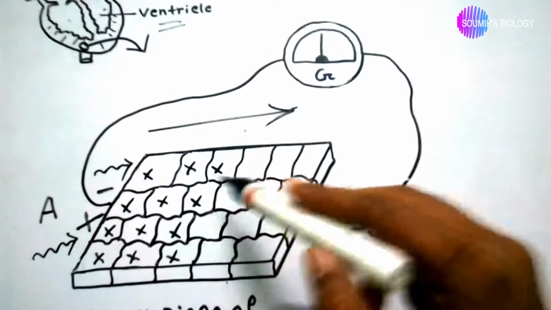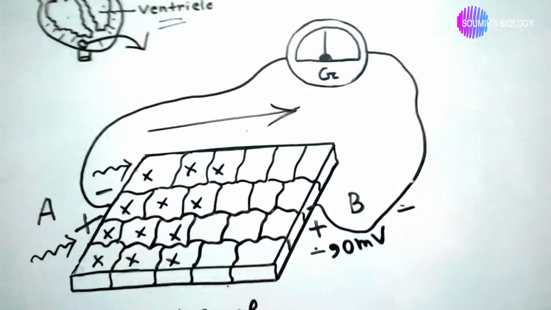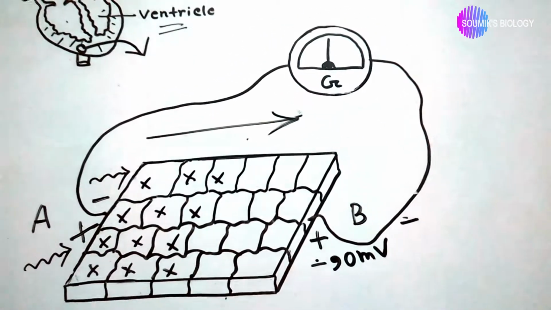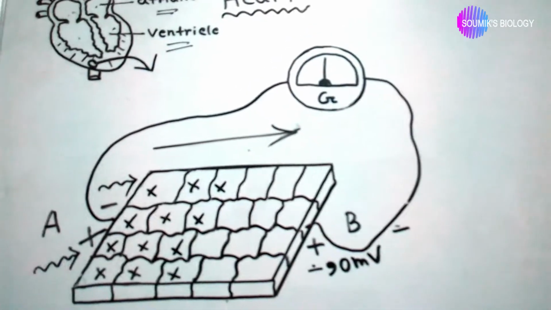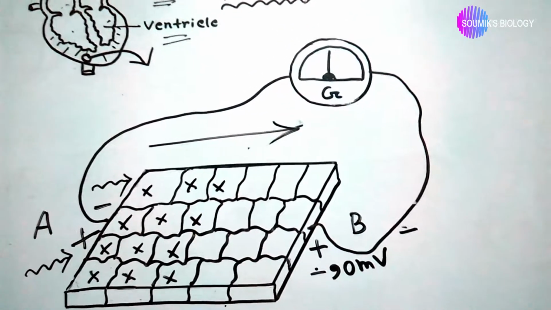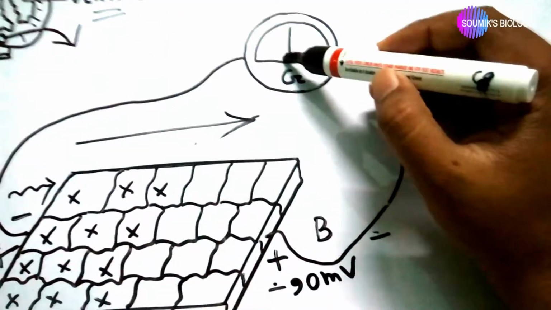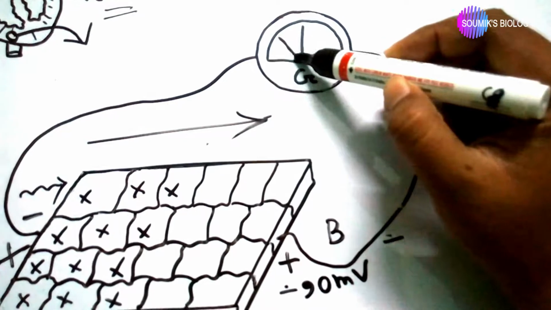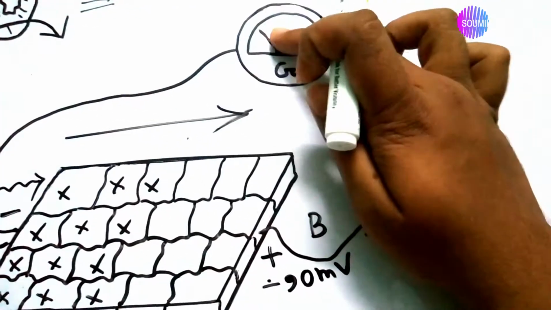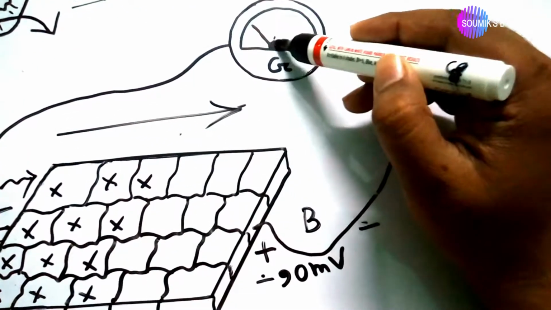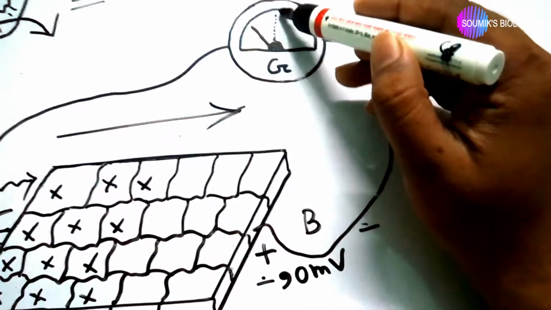So the positive charge moves towards the B point, the positive electrode of the galvanometer. If positive charge moves towards the positive electrode of the galvanometer, then the galvanometer always shows a positive value. Its neutral value is 0.